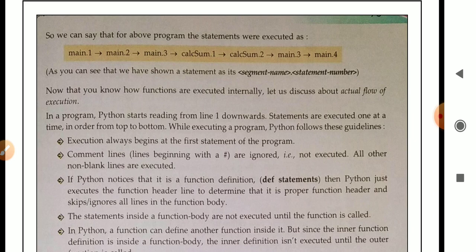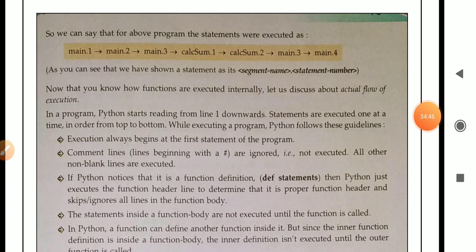Main.3 represents the calling function. After that, calsum1 means the function header. After that, calsum2 means the body of the function. And after that, main.3 and main.4. Main.3 means the calling function, and main.4 the print statement. In this way the above program statements are executed. As you can see, we have shown a statement as segment name dot statement number.